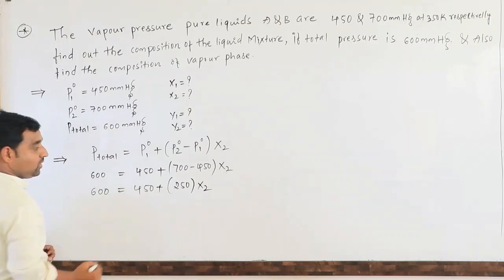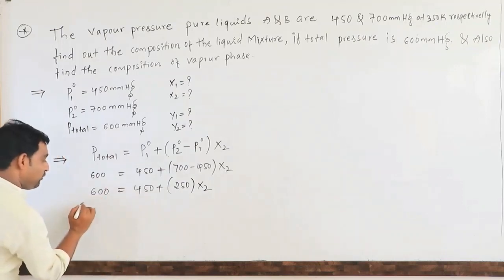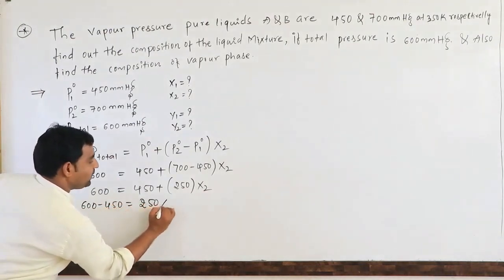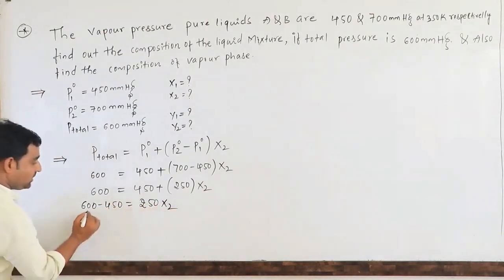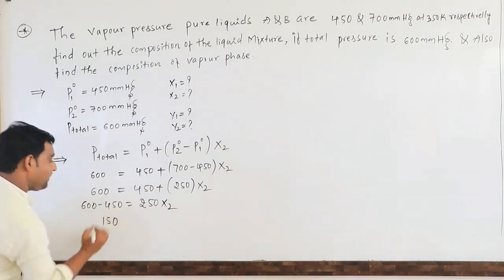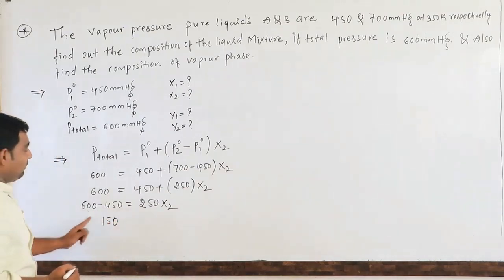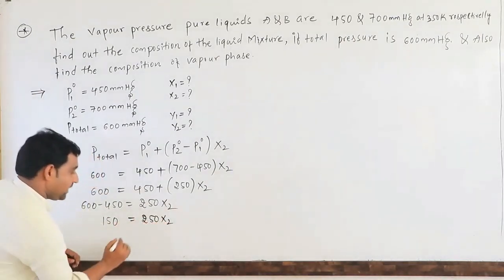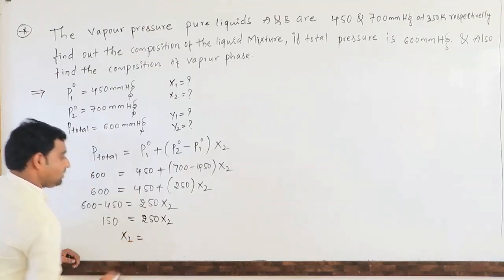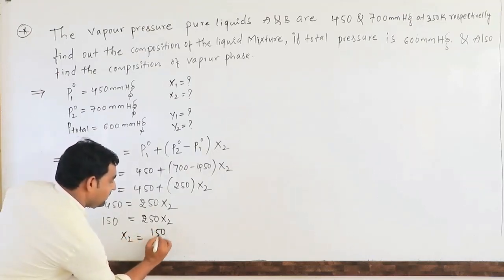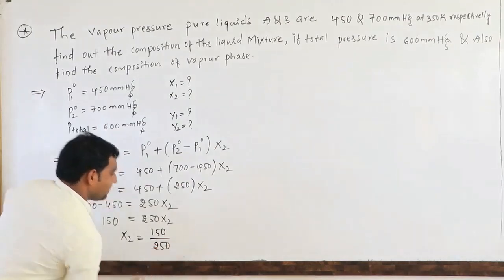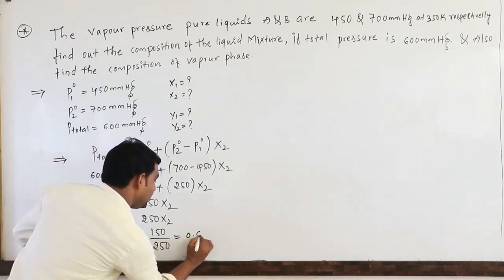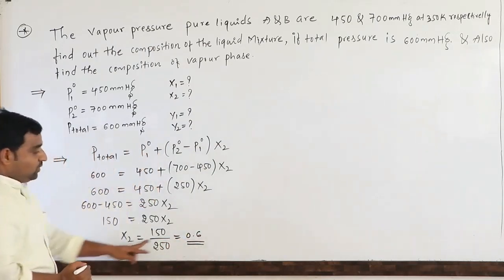Now 600 minus 450 is equal to 250 into X2. So how much is it? 150. Now it is 250 into X2, so X2 is equal to 150 divided by 250. 150 divided by 250 gives 0.6. This is X2, 0.6.